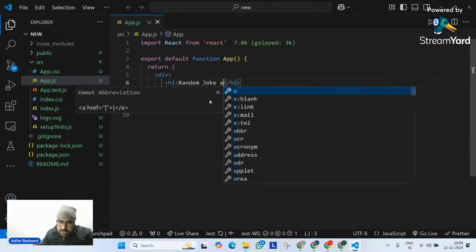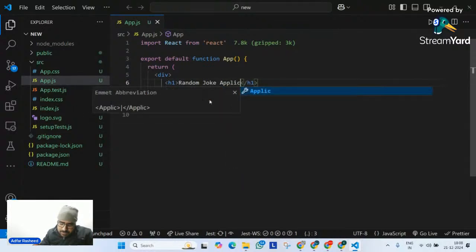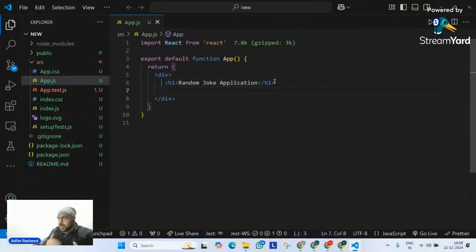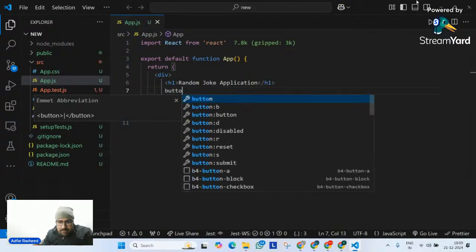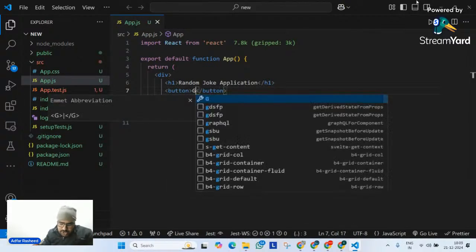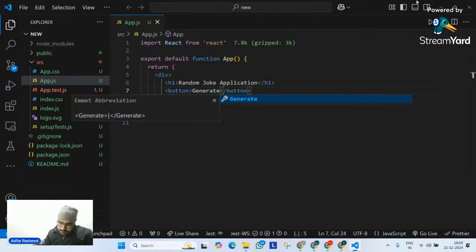Please pay attention because these things are very important. And I'm pretty sure there's no content available on the internet that discusses these topics right now. Of course, there are going to be a lot of people who will put out better content than me, but as of now, this is what you will have to bear with. So please pay attention. Over here, I have a button, and this button says generate joke.